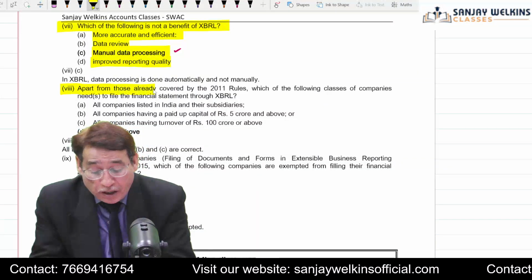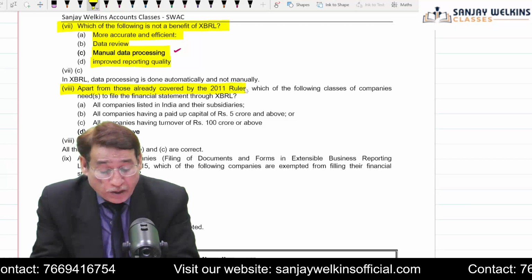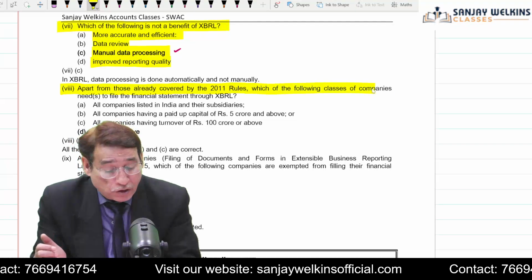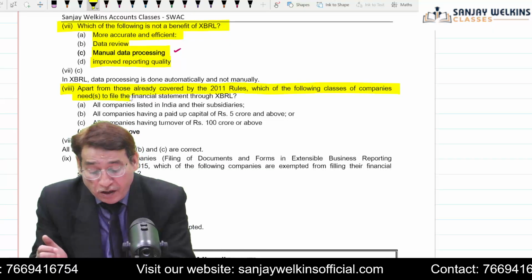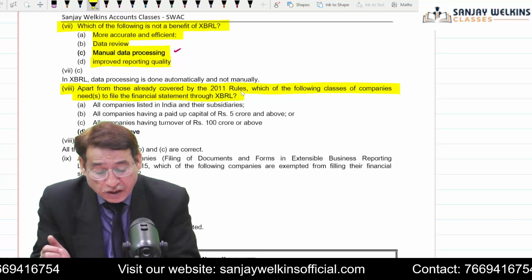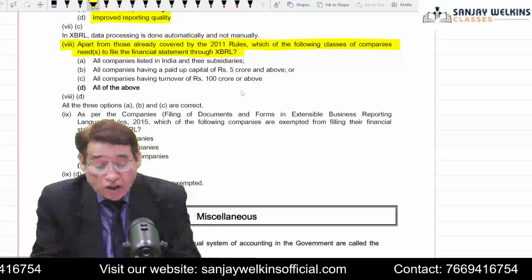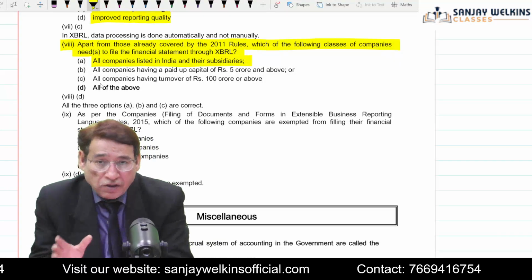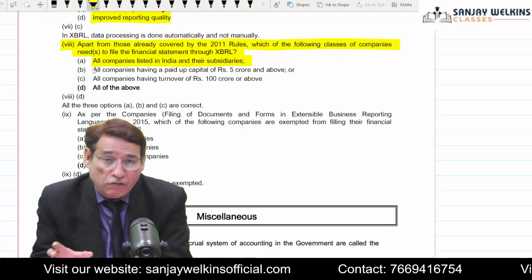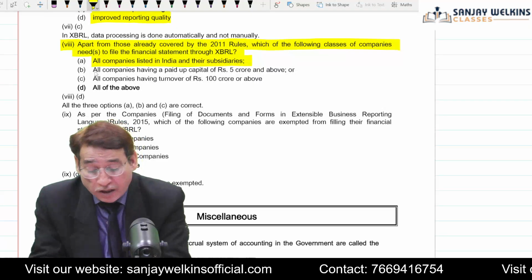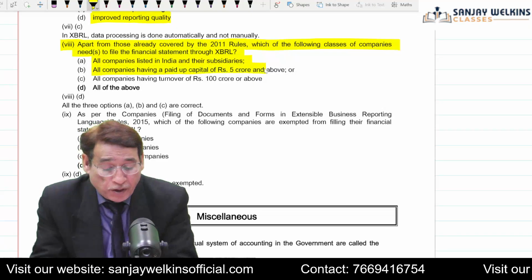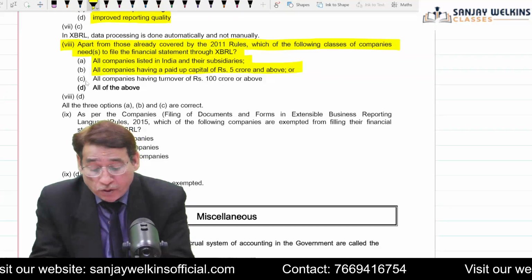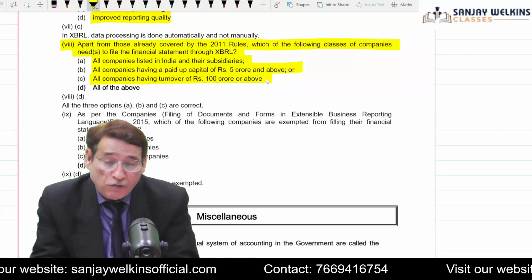Eighth, apart from those already covered by the 2011 rules, which of the following classes of company need to file the financial statement through XBRL? All companies listed in India and their subsidiaries are now supposed to file their financial statement through XBRL. All companies having a paid-up capital of 5 crores or more, and all companies having a turnover of 100 crores or more.